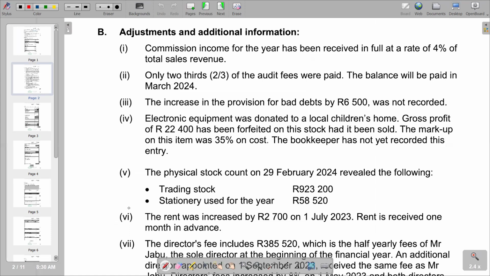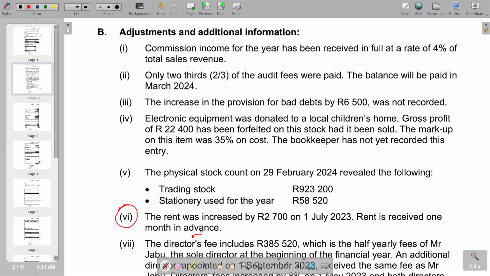So if you go to information 6, it reads the rent was increased by 2,700 on the 1 July 2023. Rent is received 1 month in advance. So it means the rent for March 2024 is also received. Remember, our year is ending end of February 2024. But for March 2024 also is received, as it is stated here, that rent is received 1 month in advance.